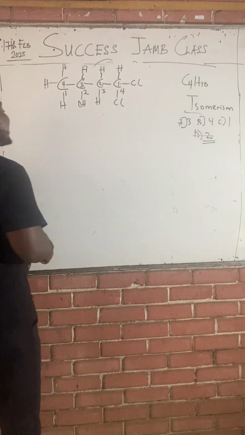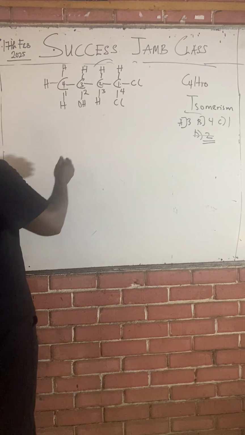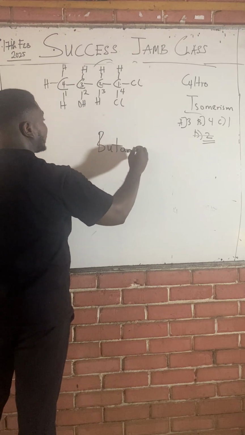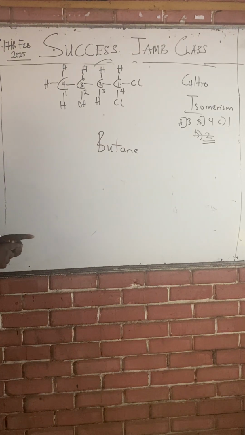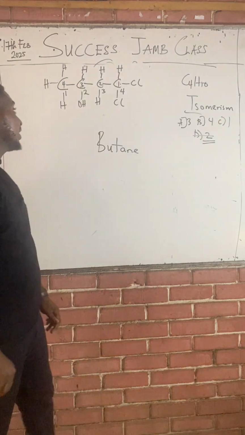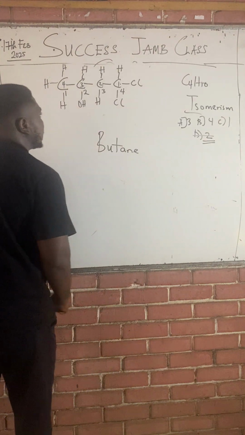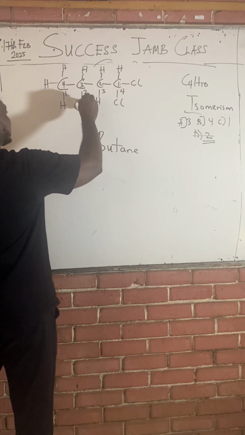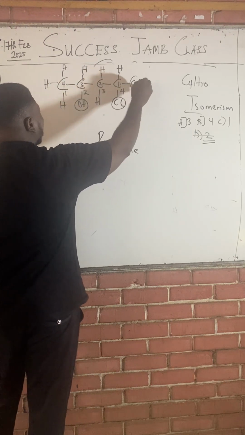Let's find out. Class, no matter where we count from, our parent name is butane, right? We are sure that it is what? Butane. That's our parent name. But determine your parent name first. When you want to name an organic compound, determine your parent name first: butane. Now, secondly, you have 2 chlorine groups here on carbon 4, and these are the branches, and you have 1 OH group. Let me circle out all the branches.